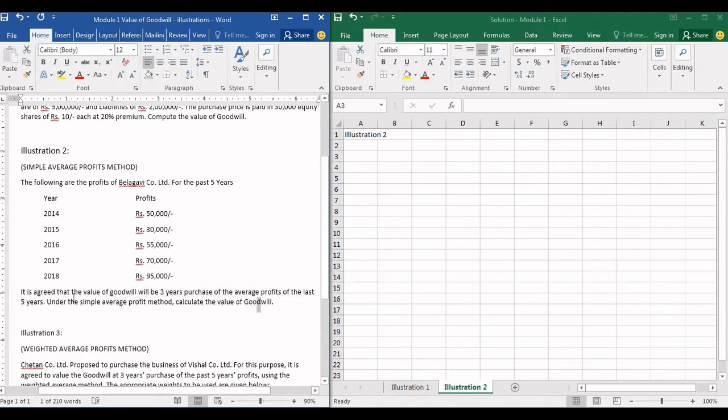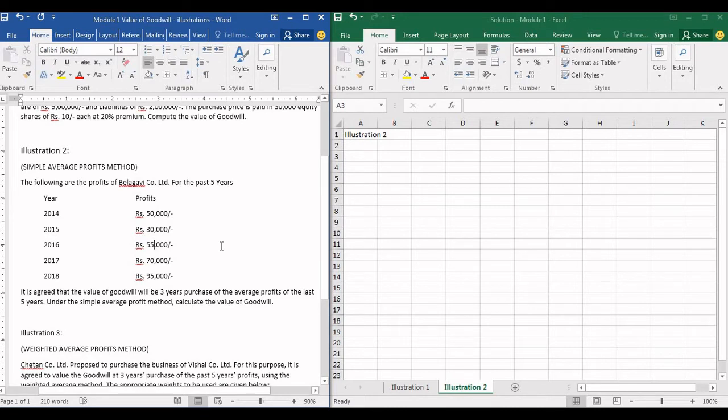It is agreed that the value of goodwill will be 3 years purchase of the average profits of the last 5 years. So what this sentence means is that we are going to find out the average profits of all 5 years. Simple average: add all this, divide by number of years. Whatever average profit we get, goodwill will be 3 times its value.